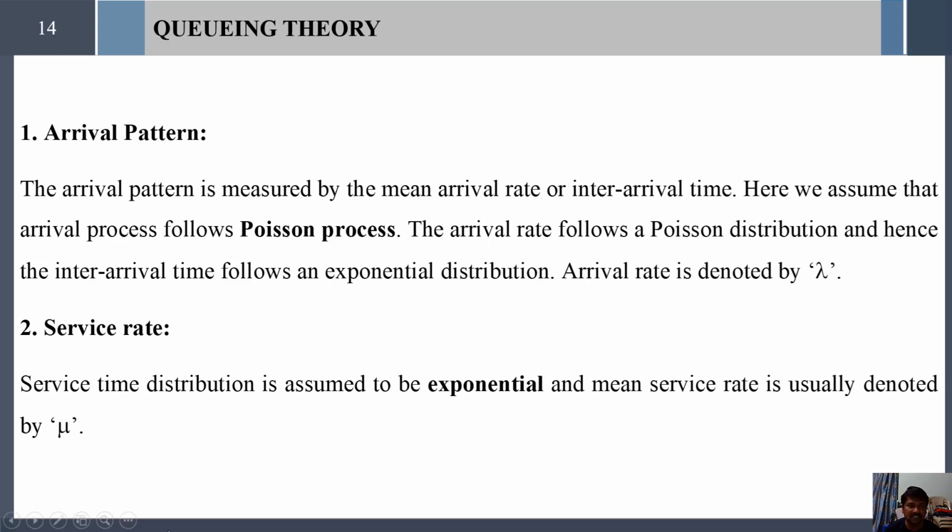And next, service rate. What is service rate? Service rate is nothing but the service time distribution, which is assumed to be exponential distribution, and the mean service rate is usually denoted by mu. So service rate is always denoted by mu and it follows exponential distribution. That is another important thing.